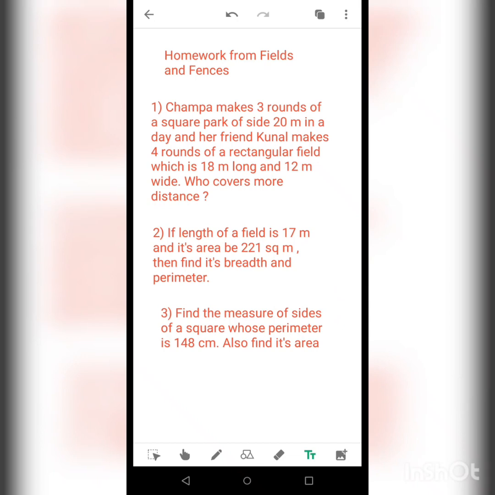You will be learning two new formulas, and based on that new formula, you have one solved question and one unsolved question will also be given to you. Now, regarding the homework, suppose the first question: